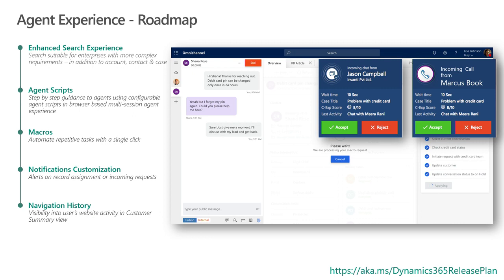The next one is navigation history that I spoke about briefly. While it is possible to pass all of this information from a website in the form of a context, we plan to enable certain scenarios out of the box, given that we already have a Dynamics 365 portal that we ship. So the idea is to enable some of these scenarios to work seamlessly out of the box as soon as you sign up for some of these offerings, to work at least on elements like knowledge base or communities and so on.